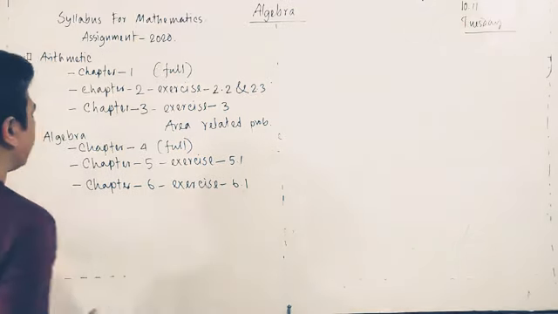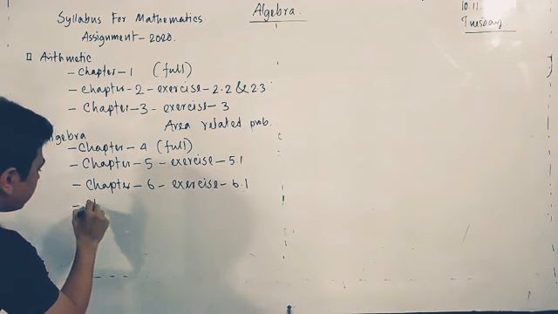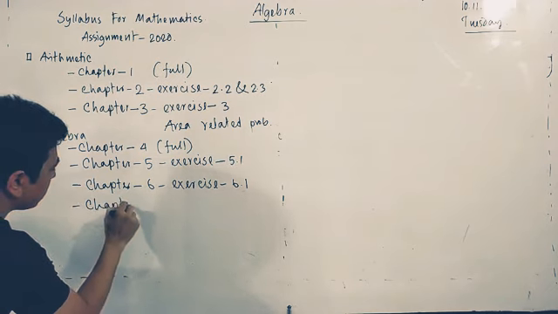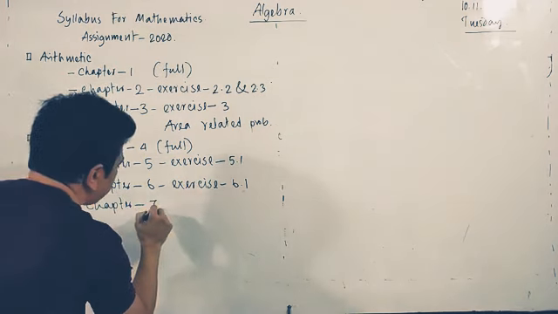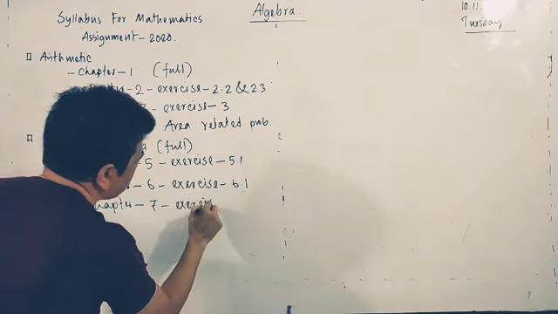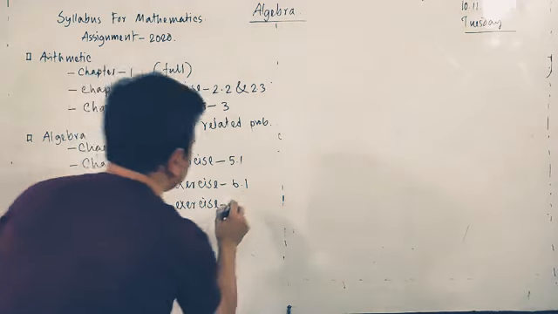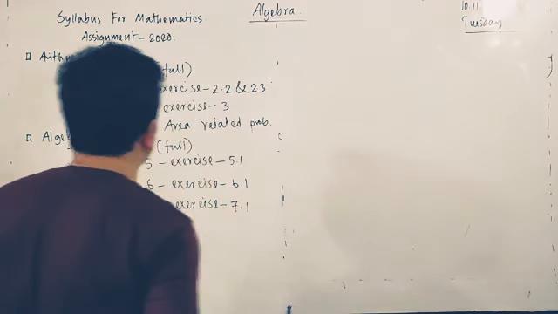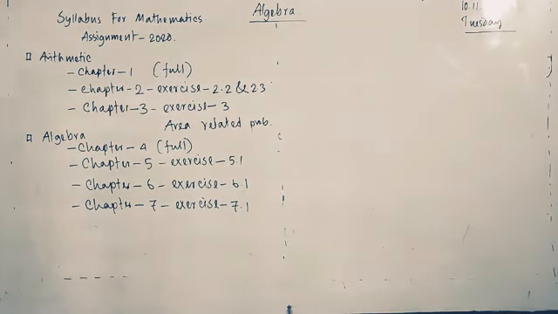Okay, and chapter 7, exercise 7.1. Okay, yes: chapter 4 full, chapter 5 exercise 5.1, 6.1, chapter 7.1, and geometry.